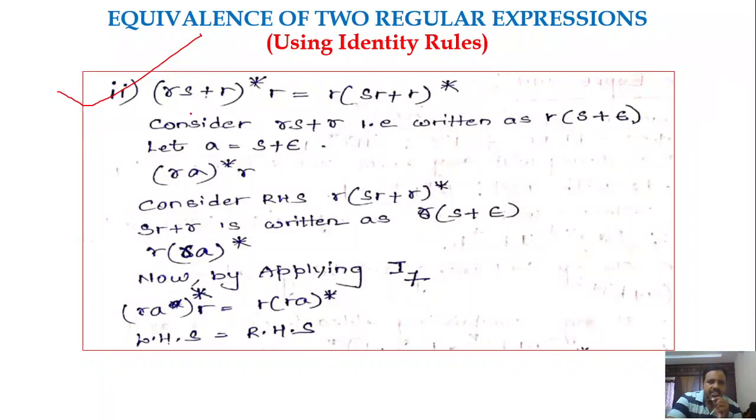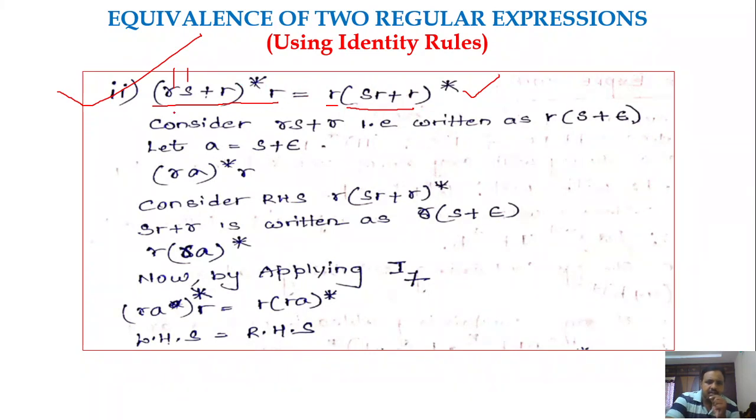The first problem here is (RS plus R) whole star concatenated with R is equal to R concatenated with (SR plus R) whole star, right? This is the expression that we have here. R and S are regular expressions. R is one regular expression, S is another regular expression. What we have to prove is that they are equal.